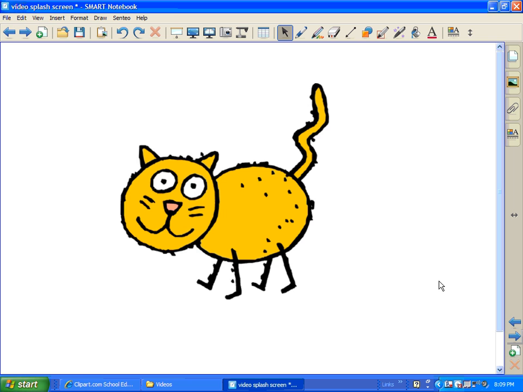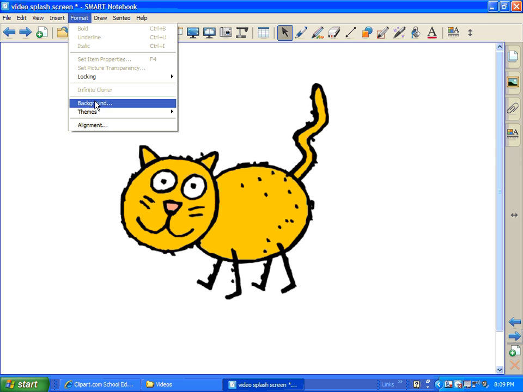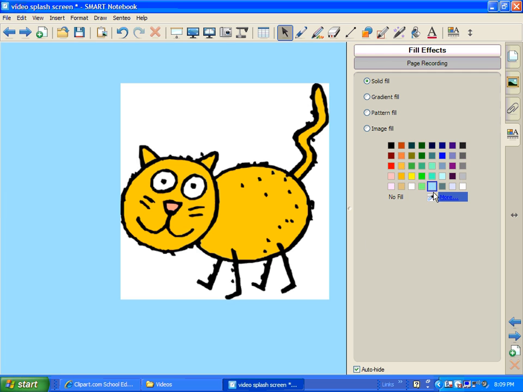Here's a nice little picture of a cat that I got from the internet, and I copied and pasted it into my SMART Notebook. And it looks pretty good, doesn't have any problems, but this is what happens when you want to format the background and change it into a different color.